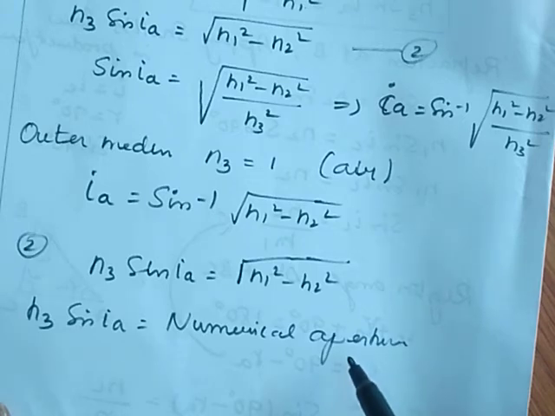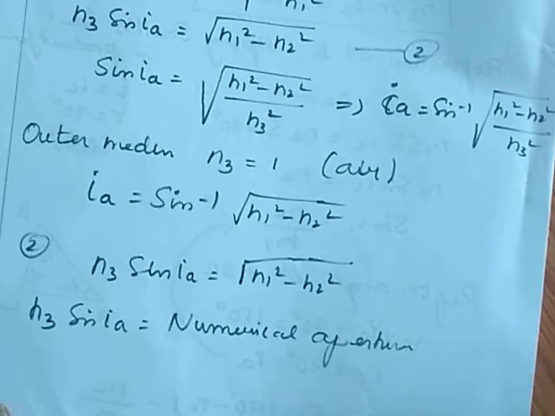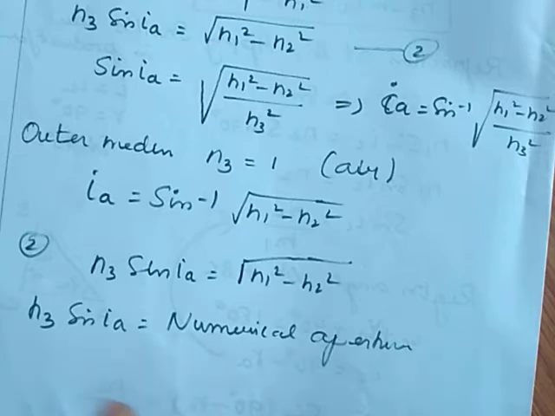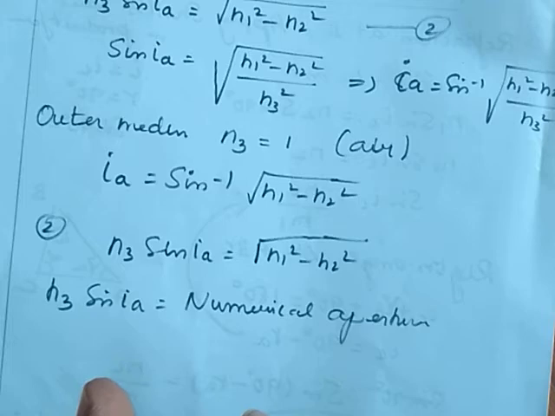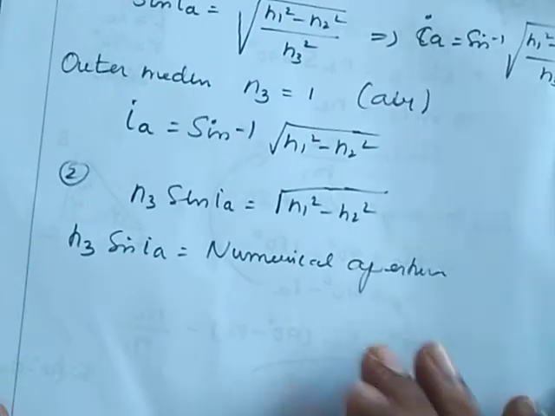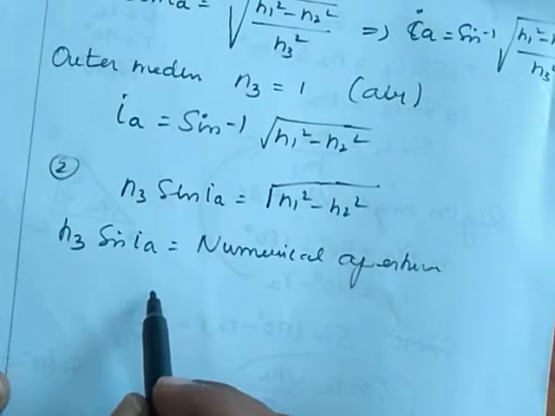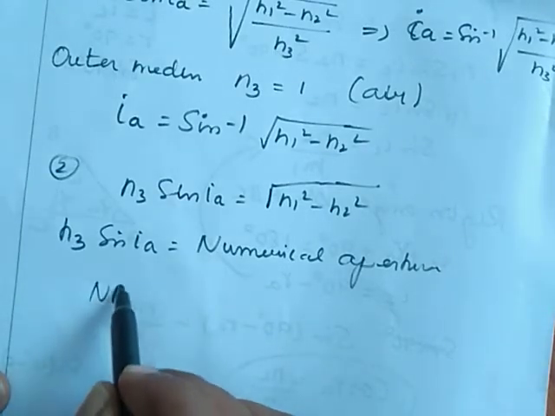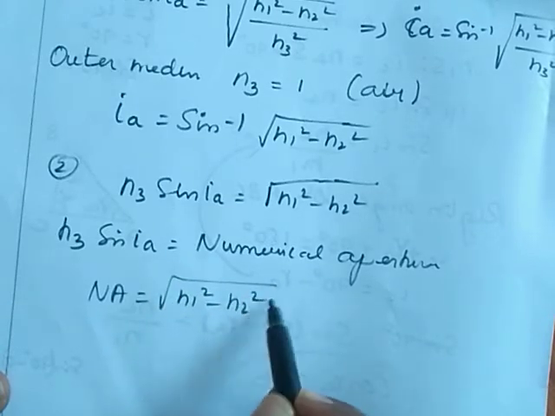Numerical aperture is nothing but a number that characterizes the range of angle over which the system can accept or emit light. Numerical aperture is a number that characterizes the range of angle over which the system will allow, or accept, the light. Then we write this as numerical aperture NA is equal to root of n1 square minus n2 square.